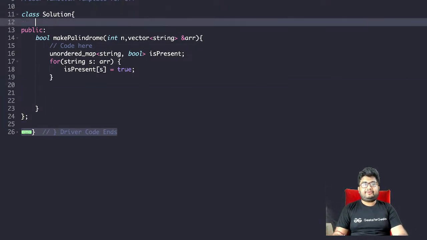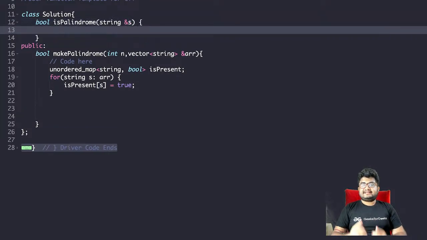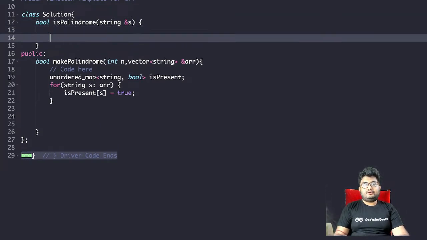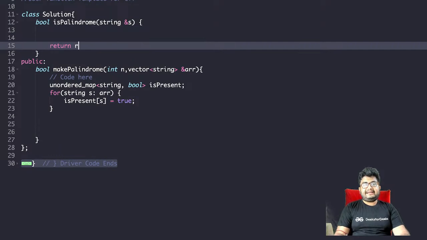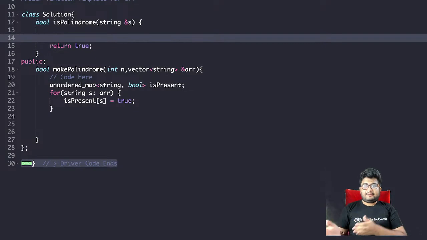So let's create a utility method, bool is palindrome, and we'll take a string S here. We'll check if S is a palindrome or not. How do we check that? By default we'll return true, and if there is a mismatch we'll return false. That is, it should read the same from front and back.